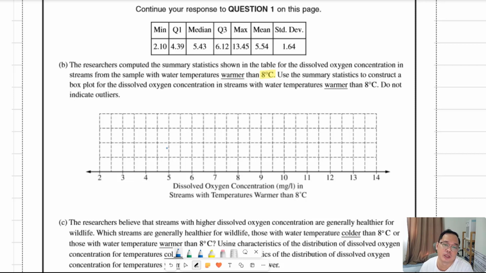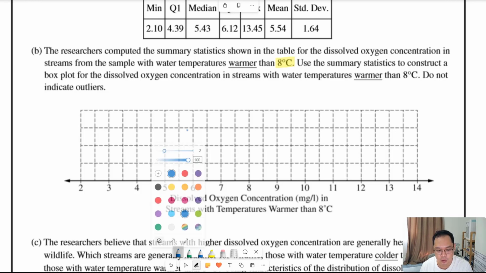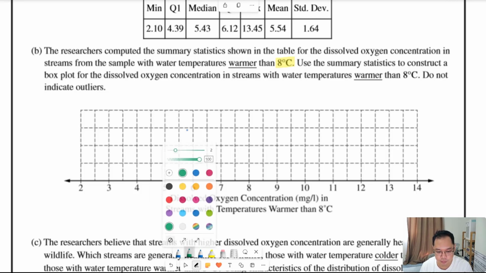Median, Q1, Q3. So the median is 5.43, approximately equal to 5.5. 5.43 is about here. Okay, we change the color.